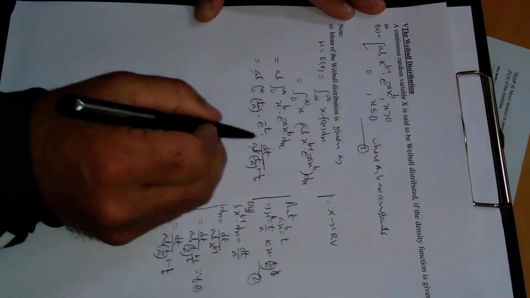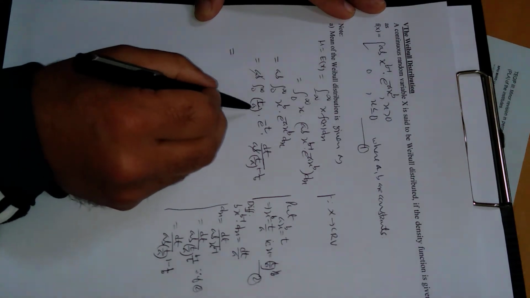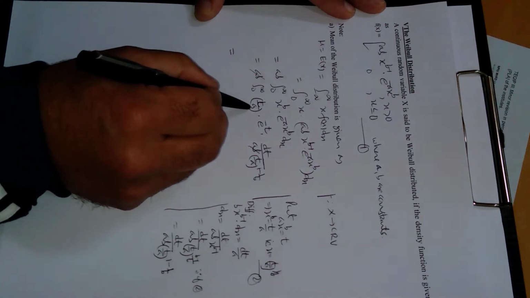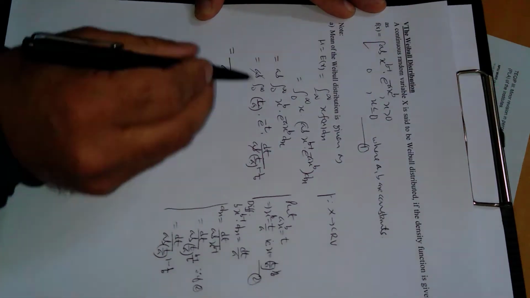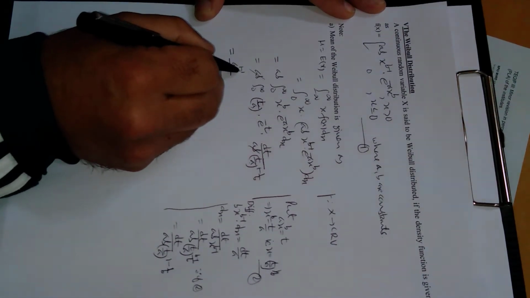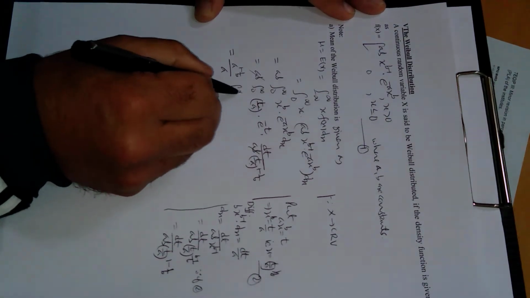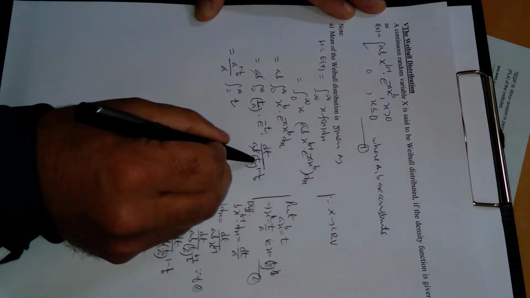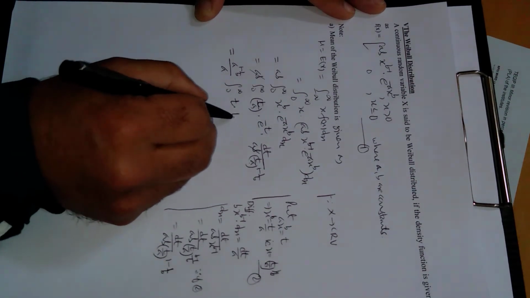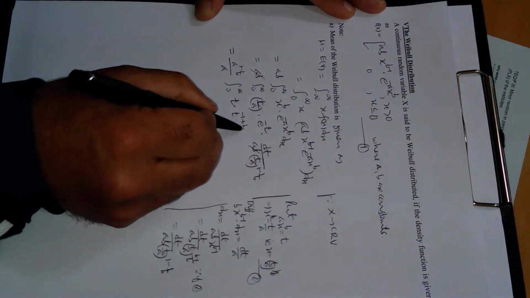Now a b cancel. What is common here? Here a is common. Take it outside, a b is in the denominator. This term goes to the numerator with this power, so a raised to power 1 minus 1 upon b. Inside, 0 to infinity, this is t. From here shift t to the numerator, so the power will be negative, so t raised to power minus 1 plus 1 upon b.